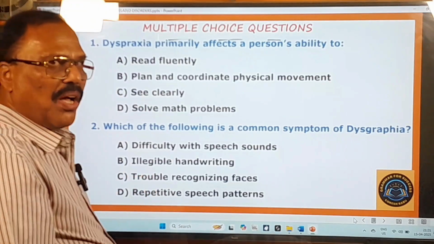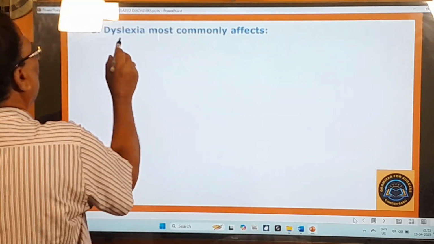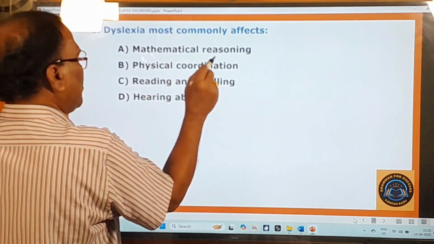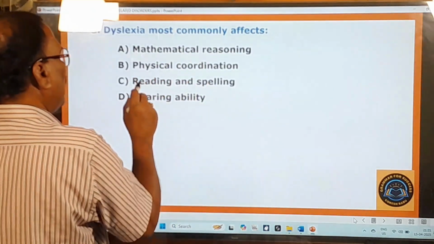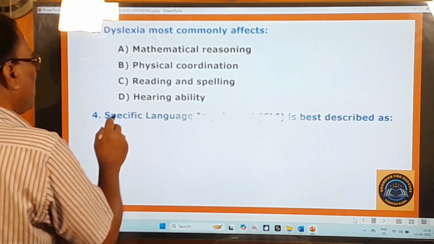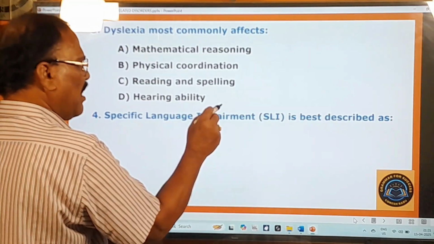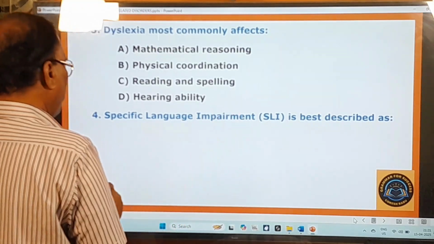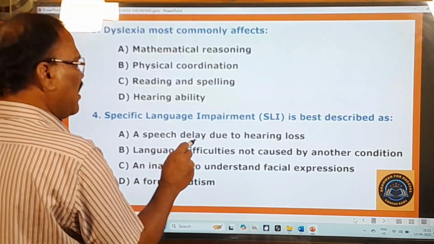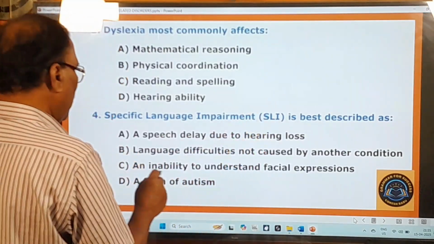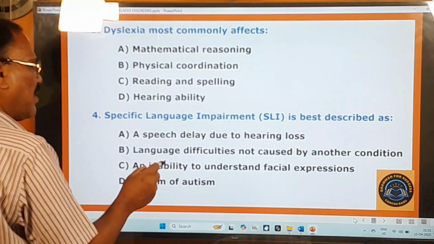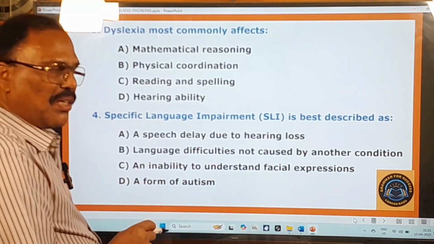Now, let's move on to other questions. Third question. Dyslexia most commonly affects mathematical reasoning, physical coordination, reading and spelling, hearing ability. Go to the fourth question. Specific language impairment, SLI, is best described as a speech delay due to hearing loss, language difficulties not caused by another condition, an inability to understand facial expressions, a form of autism. Now you move on to other questions.